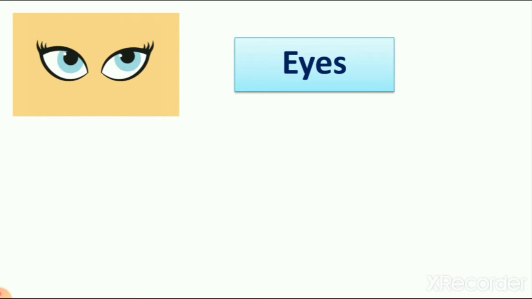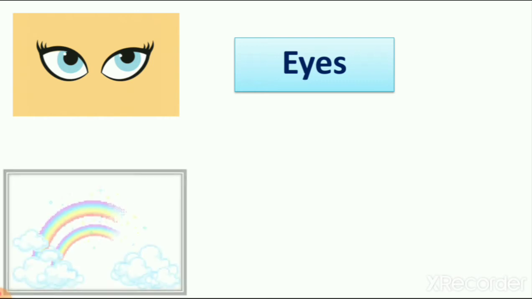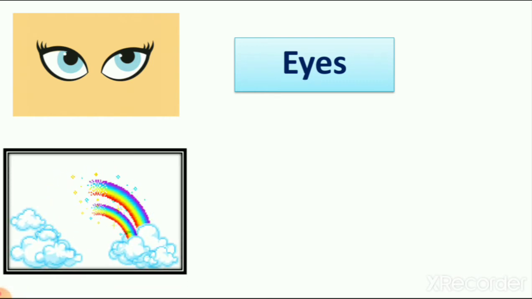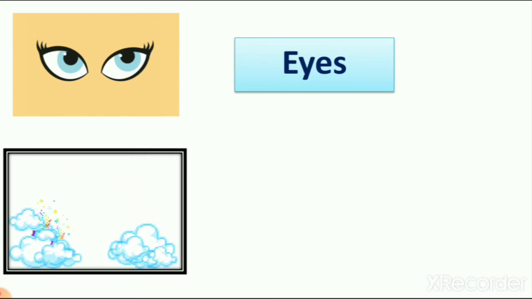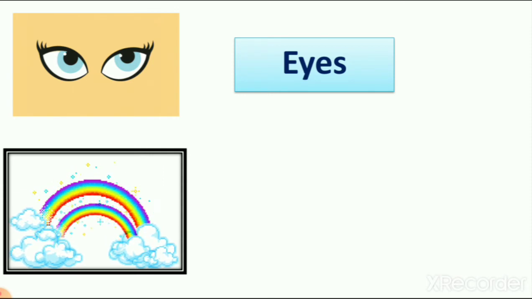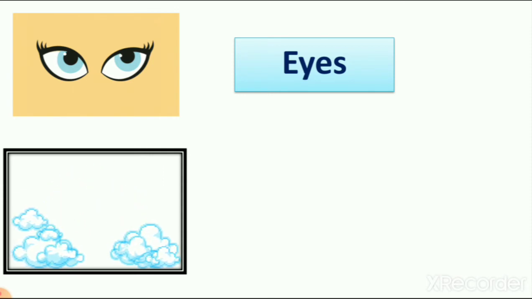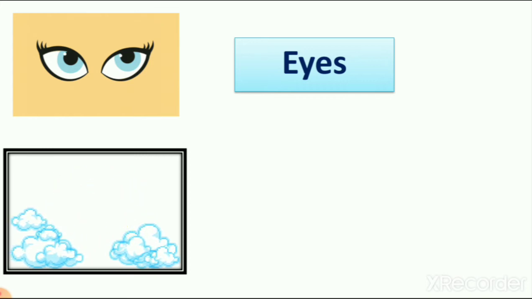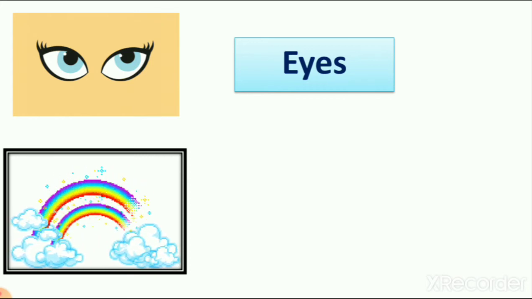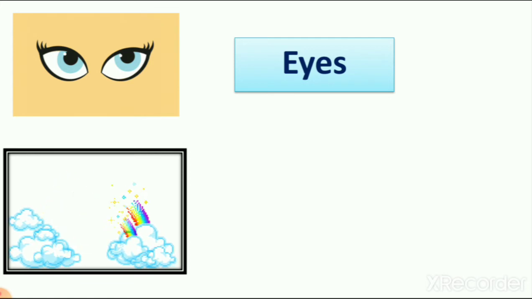So let's see the first picture. What is this? It is a rainbow, right? So you can see the colors of the rainbow, right? Which colors are there? Red, yellow, green, blue and many other colors, right?